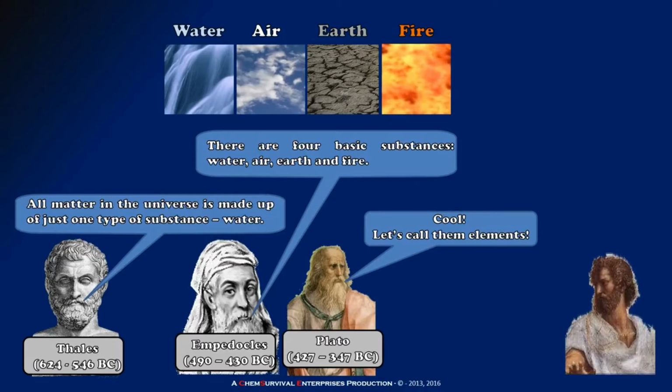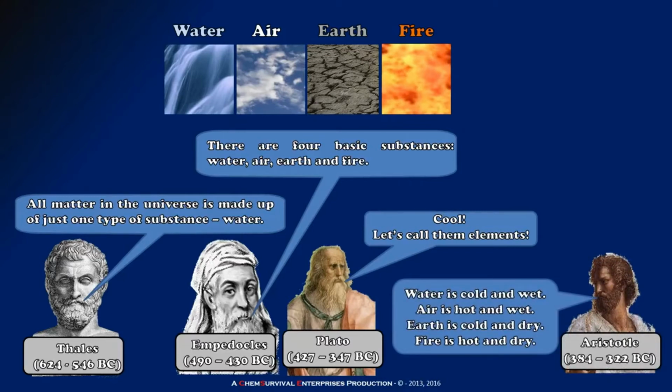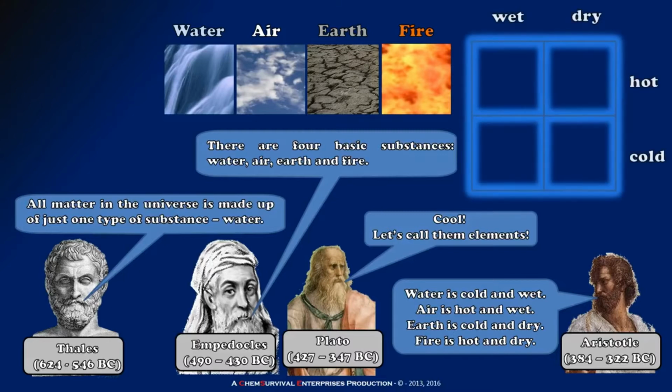Now let us talk about another great personality, Aristotle. Aristotle attempted to make sense of these elements and their properties by describing what he thought. He placed them on the basis of their properties. He said that water is cold and wet, air is hot and wet, earth is cold and dry, fire is hot and dry. So Aristotle's system gives us a way to catalog these elements.